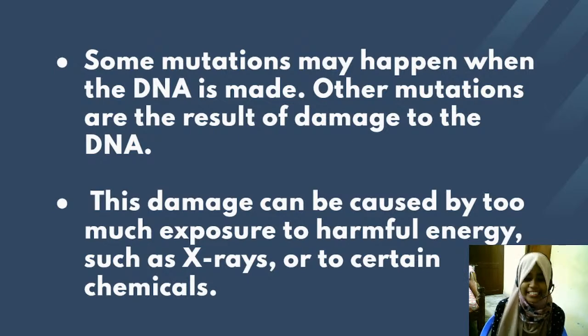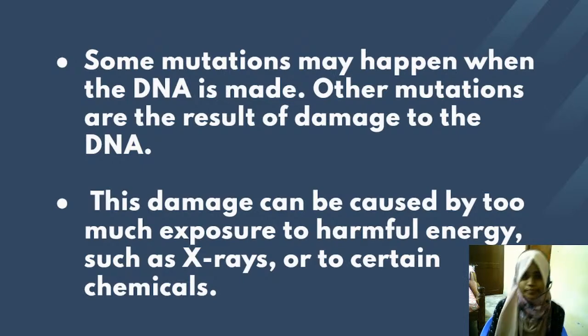External damage can be caused by exposure to harmful energy and rays. Here rays means X-rays. People who work in labs and factories where there are harmful rays are more susceptible to developing genetic mutations. So they have to be very careful and wear proper clothing which protects them from the harmful rays.